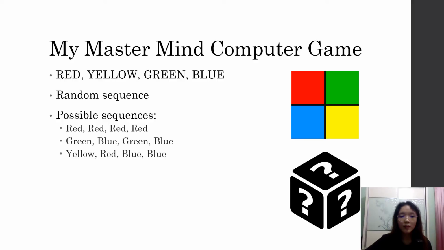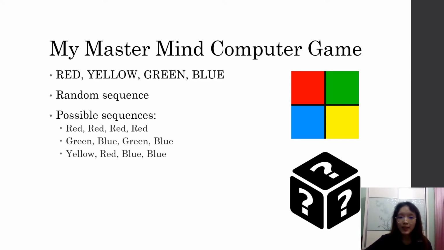I will be presenting about my Mastermind computer game. My Mastermind computer game works similarly to the original game whereby the player has to guess a sequence of colors. In my game, there are 4 possible colors of red, yellow, green, and blue in the answer sequence. The generation may contain repetition of the same color in the sequence, for example, red, red, red, red, green, blue, or yellow, red, blue, blue.